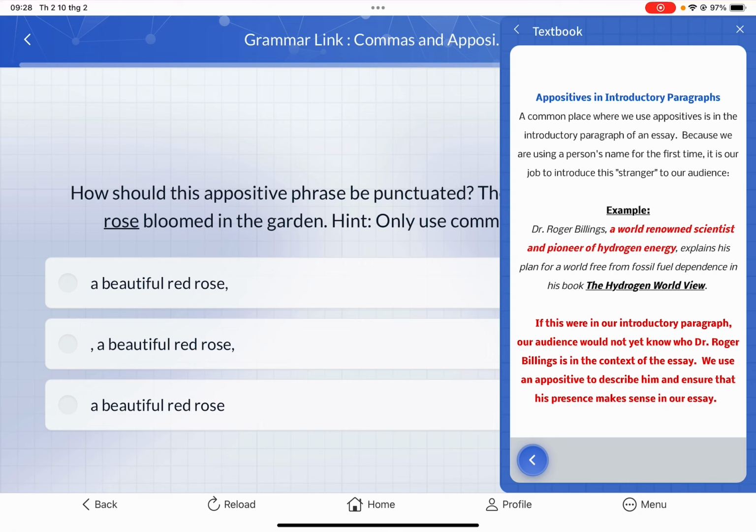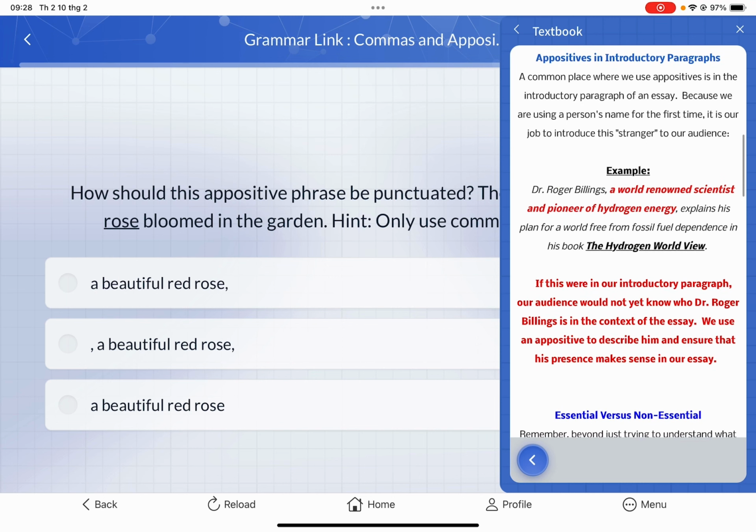But of course, if we don't have this extra information telling about Dr. Roger Billing, the sentence will still make sense. Like, Dr. Roger Billing explained his plan for a world free from fossil fuel dependence in his book. It still makes sense. But of course, adding extra information means adding extra commas. You need to have a comma in front of this extra information, and a comma at the last word of this extra information.